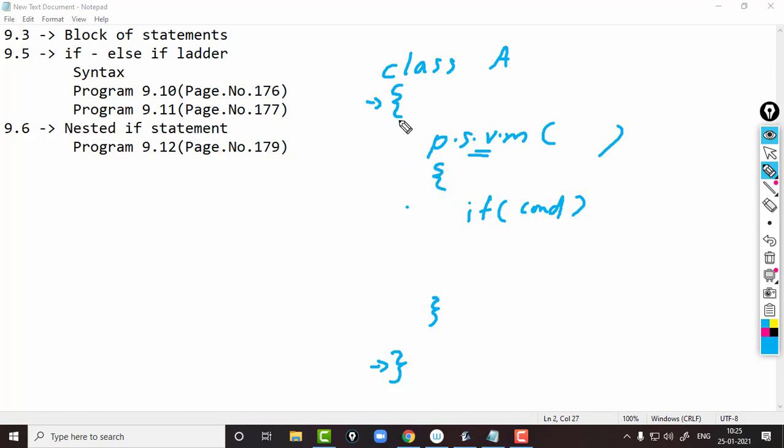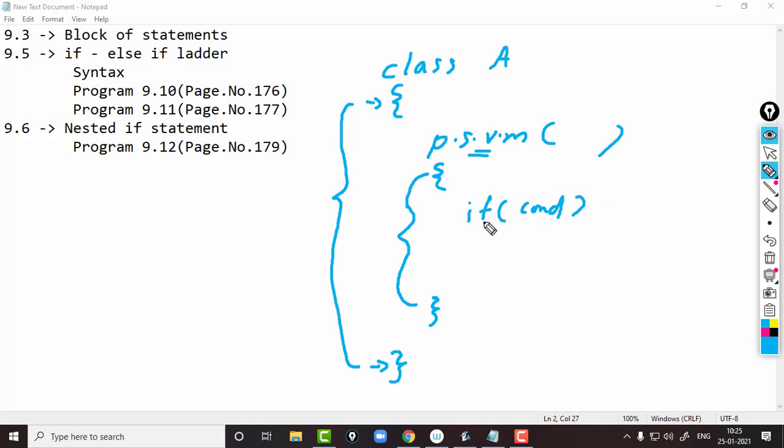As you can see here, this one is the outer block, and we can say this is a block. And see this, the second block, the block for the main method, is the inner block, or called sub block. So this is the sub block for this outer block, isn't it?